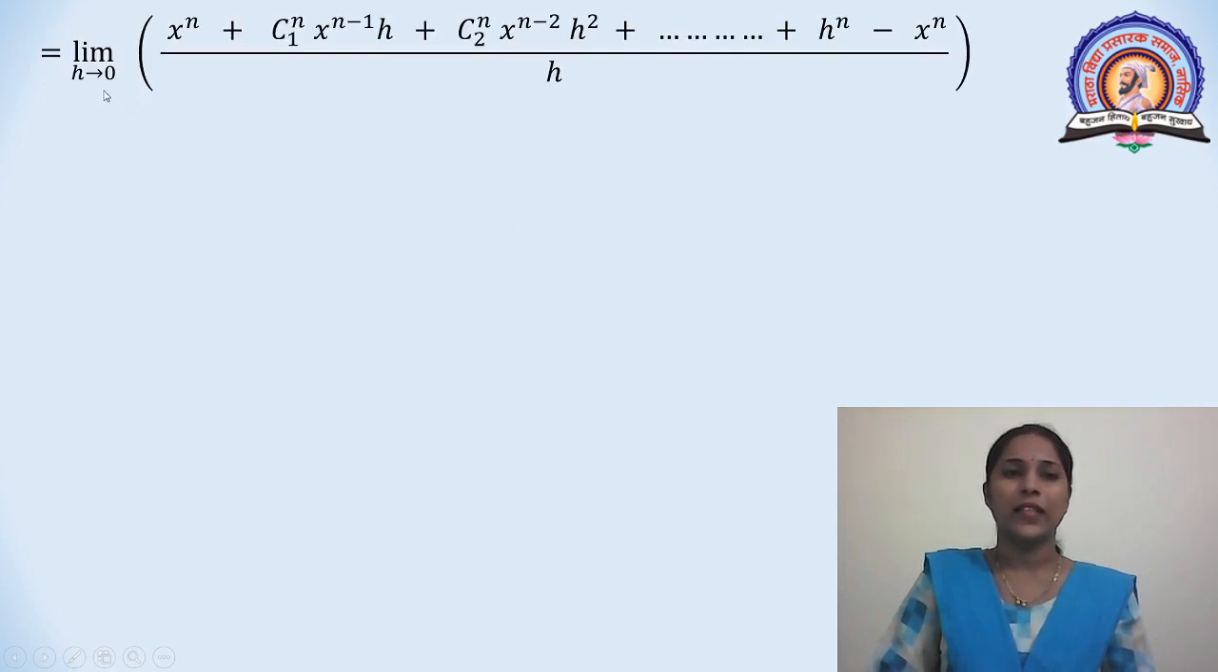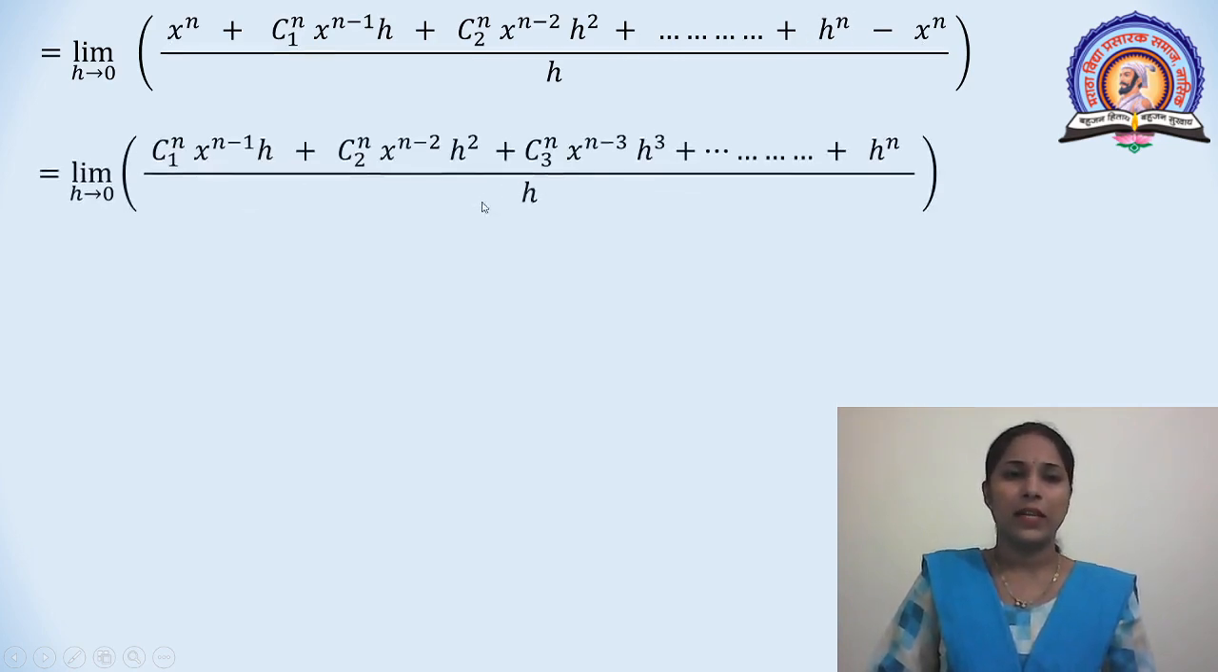limit h tends to 0 of x raised to n plus nC1 x raised to n minus 1 h plus nC2 x raised to n minus 2 h square plus up to h raised to n, minus x raised to n, total divided by h. Here C means combination. Here, plus x raised to n minus x raised to n get cancelled. Here, only the remaining terms are this.